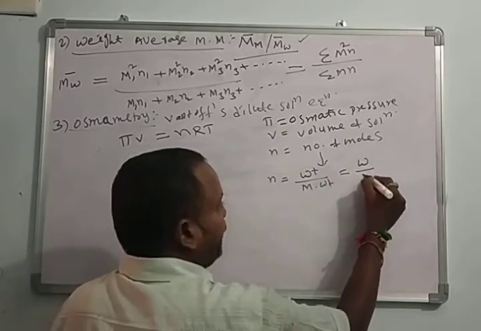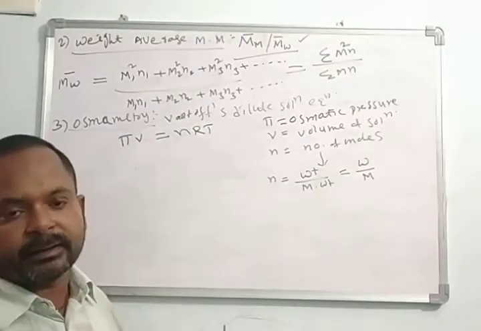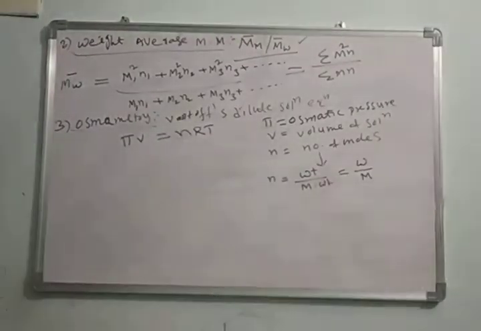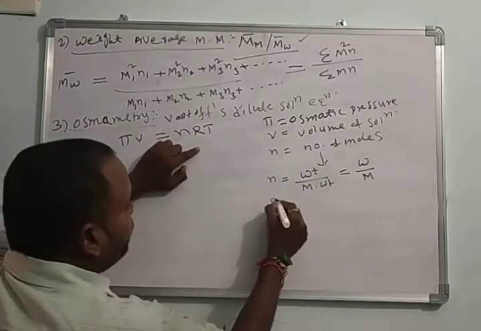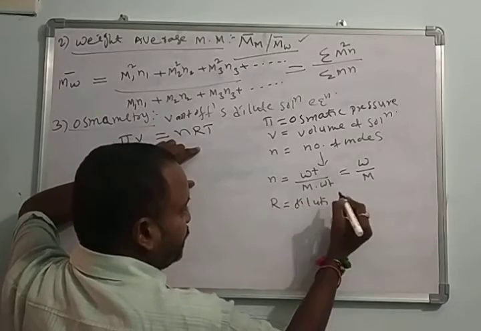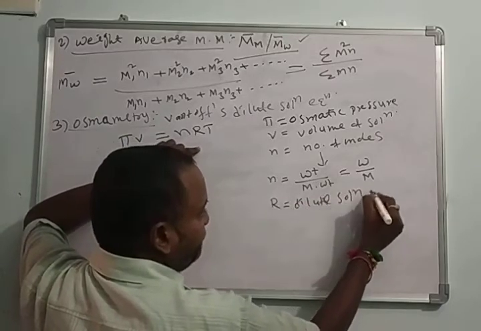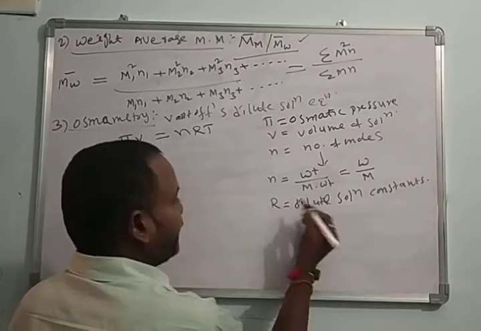This may be represented like this: W by M. W means weight of the polymer, M means molecular weight of the polymer. Here R is the dilute solution constant.